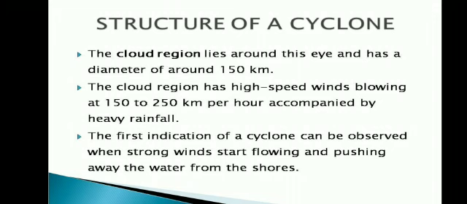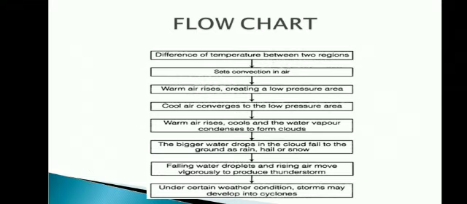So the first indication of a cyclone is strong winds. Then it pushes away the water from the shores. This picture is a flow chart which is helpful to understand the formation of clouds, falling of rain and creation of storms and cyclones. At first, for two different regions there will be a difference in temperature. Later, it sets convection in air.